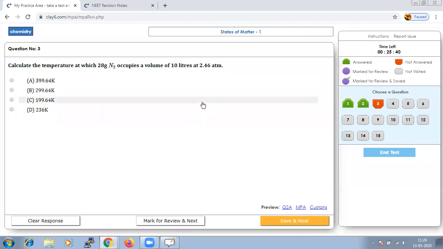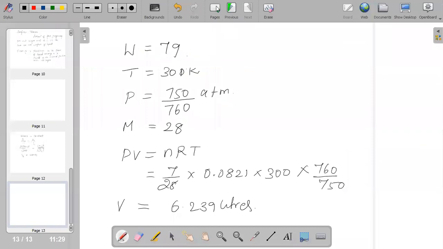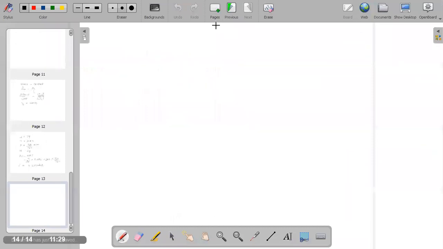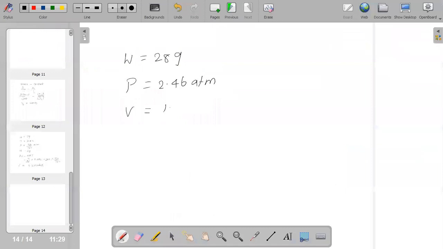W is equal to 28 gram, P is 2.46 ATM, V is 10 liters, and of course we know M will be equal to 28. Once again we can apply the same formula, PV is equal to nRT.